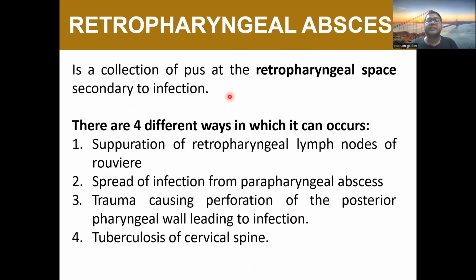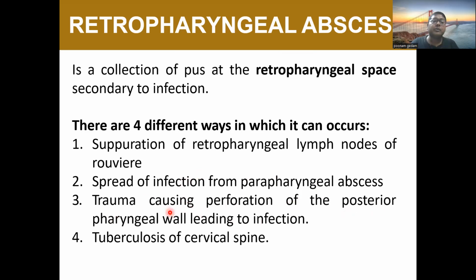So retropharyngeal abscess is a collection of pus in the retropharyngeal space secondary to infection. There are 4 different ways in which it can occur. Suppuration of the retropharyngeal lymph nodes of Rouvier. So there is suppuration, infection of the retropharyngeal lymph nodes of Rouvier. R for retropharyngeal, R for Rouvier. So if the retropharyngeal lymph nodes of Rouvier suppurate. After this, spread of infection from a parapharyngeal abscess. Parapharyngeal infection has spread.